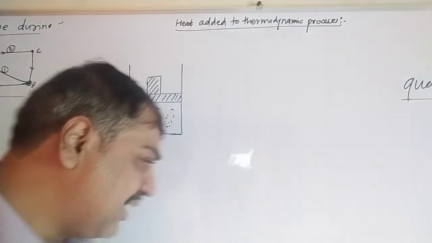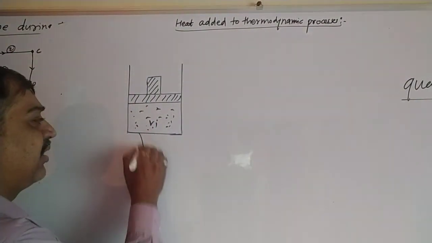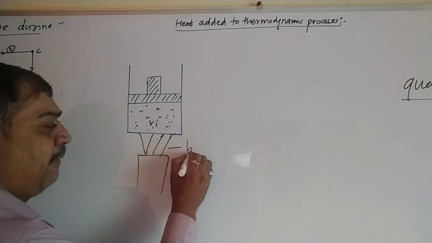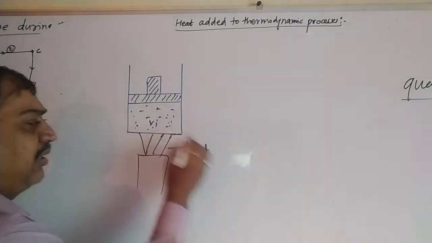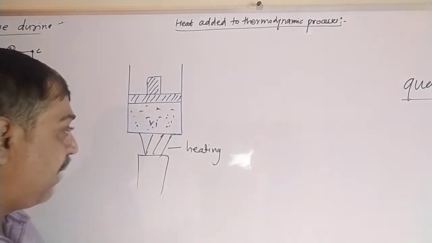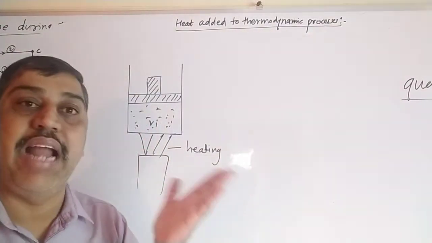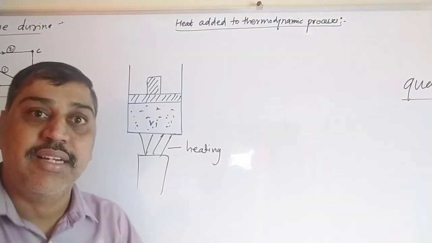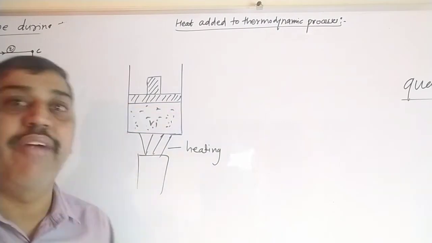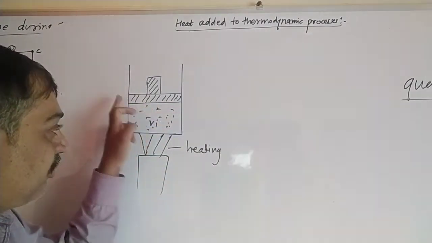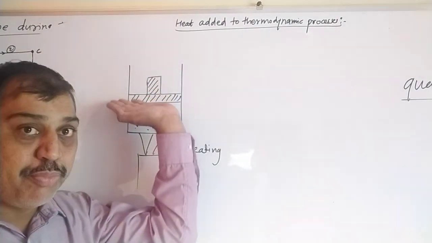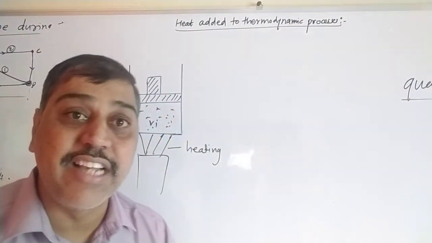Now when we start heating the gas, what occurs? The temperature of the gas increases, and as the temperature of the gas increases, the gas starts expanding. And when the gas starts expanding, the piston gets shifted upward, and as it shifts upward, there is an expansion of gas.